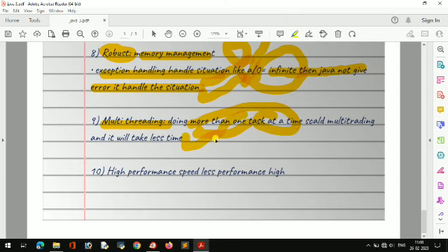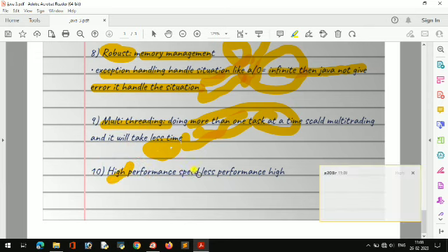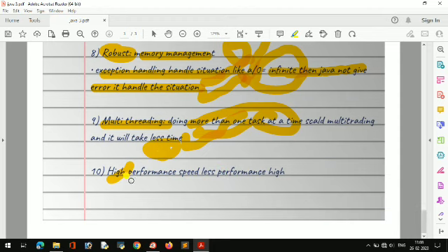As I told, polymorphism is doing more than one task at a time, so it comes under polymorphism. And high performance, meaning speed is less but performance is high. If you compile some Java program, it takes time to compile. Its speed is less, but performance is very much high, like you can build some complex application in an easy manner.